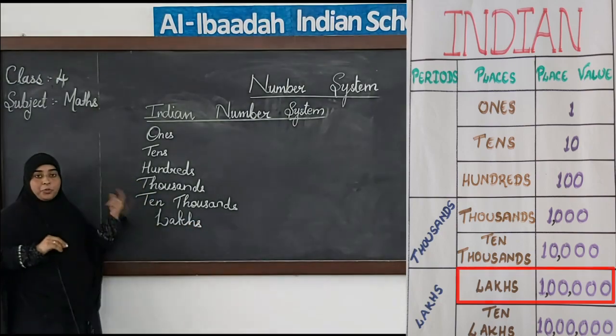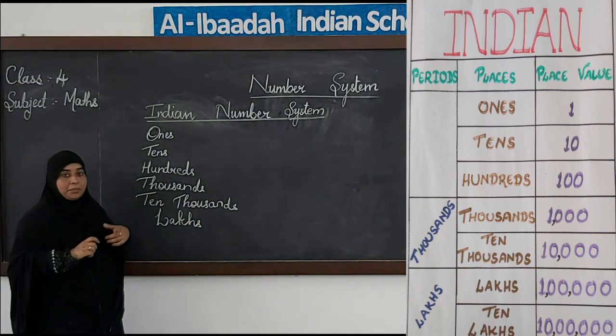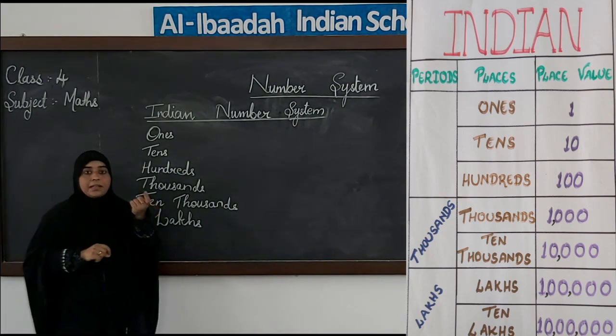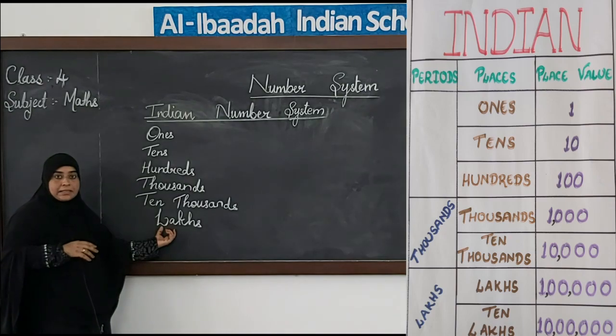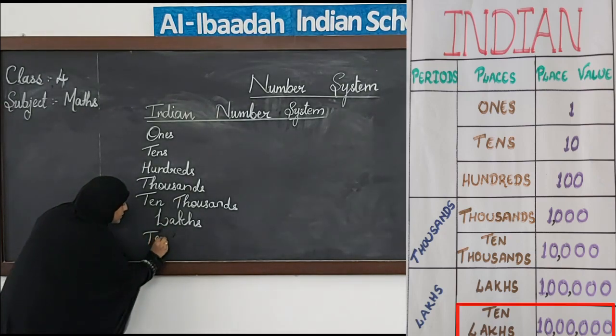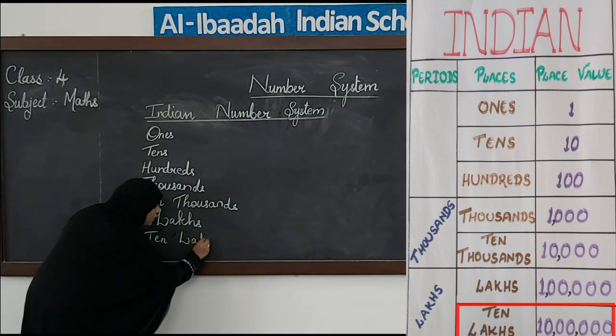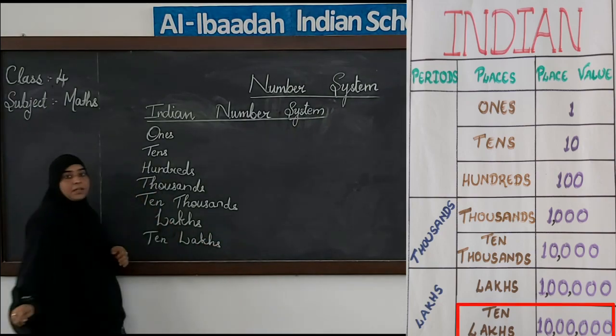This is the difference. I hope you remember, I had told you in international system, if you see the word millions, that means it is international system. Same way if you see the word lakhs or 10 lakhs, that means we are using Indian number system.